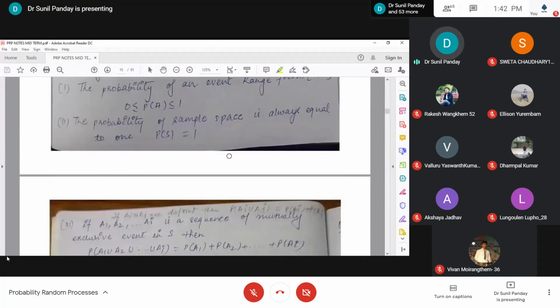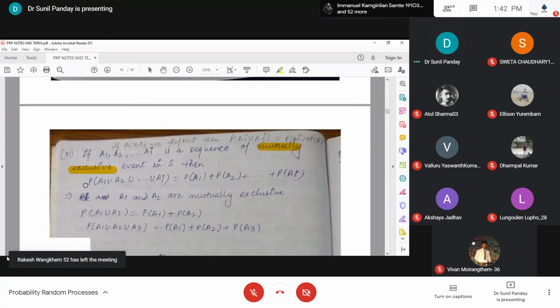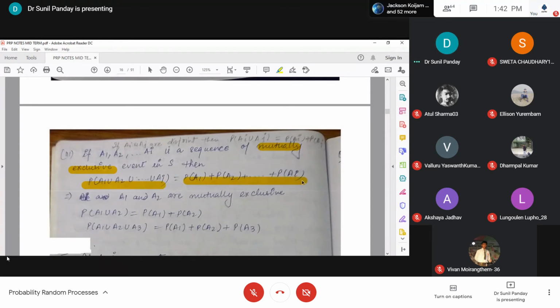In the axiomatic approach, the third condition is this one: if A1, A2, ..., Ai are a sequence of mutually exclusive events. You have to remember this word in probability. What is mutually exclusive? It means they are pairwise disjoint, that is, Ai intersection Aj is empty when i is not equal to j. Then the probability of their union is the sum of their probabilities.